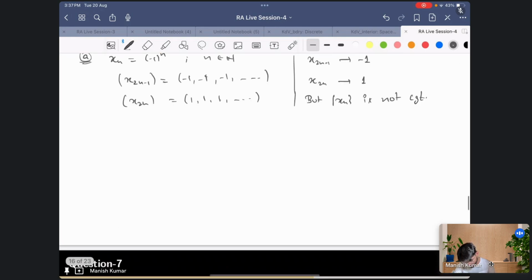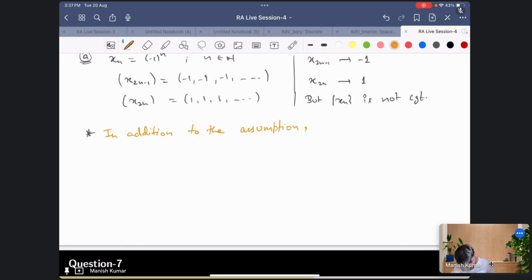Now, as she mentioned, which is correct, maybe I'll write it here. Suppose x_n, in addition to our assumption, assume that the limit of x_{2n-1} is equal to the limit of x_{2n}.